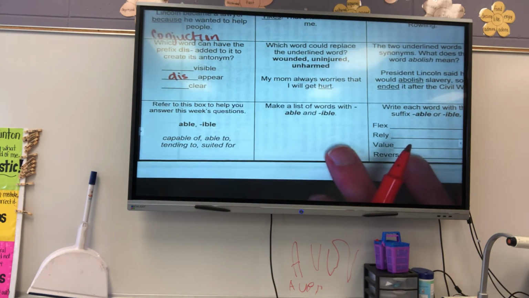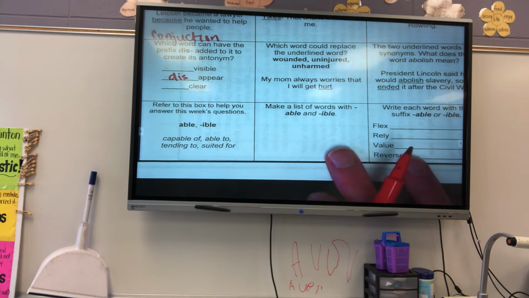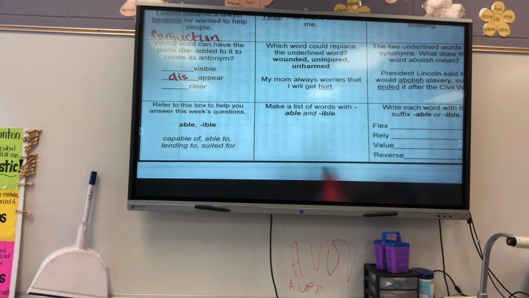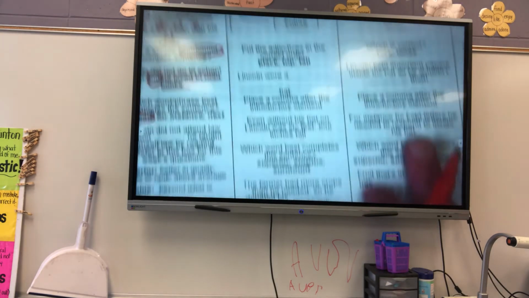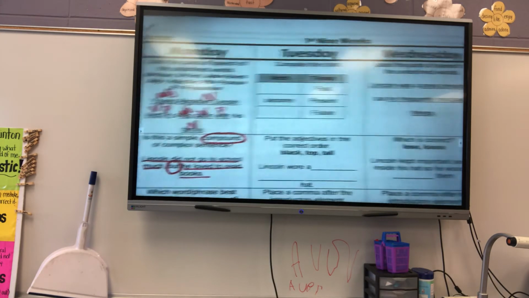All right? And then again, this last box, we don't have to do anything in it. We have to refer to this box to answer the questions going across this week. And so it's able and able. Those are suffixes, meaning they go on the end of a word. And it means capable of, able to, tending to, or suited for. So let's look at Tuesday up at the top.